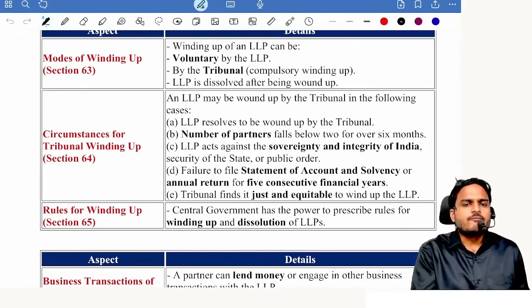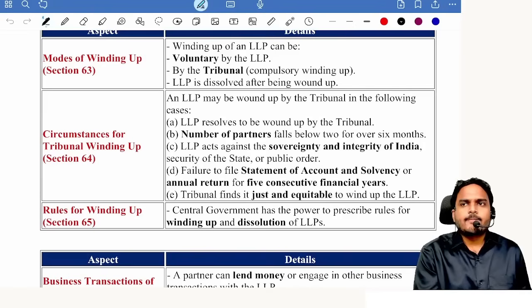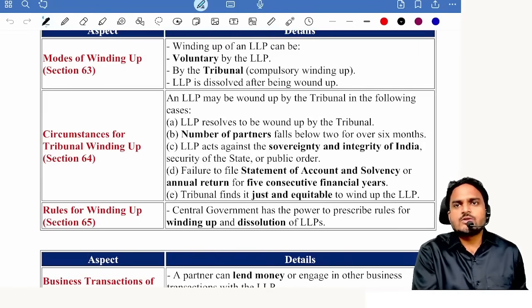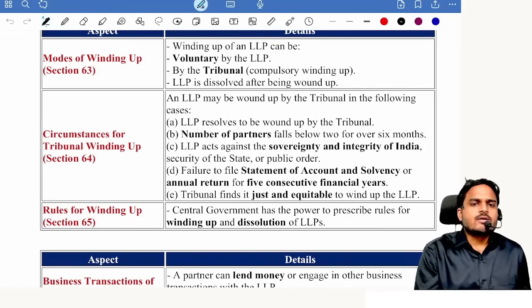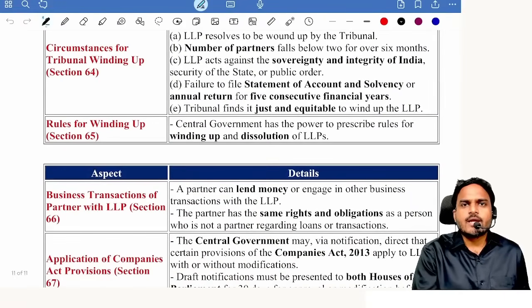Next one, failure to file statement of account solvency or annual return for how many years? How many years? 5 consecutive years. Next one, just and equitable grounds. Yes, tribunal can pass an order for winding up of LLP.